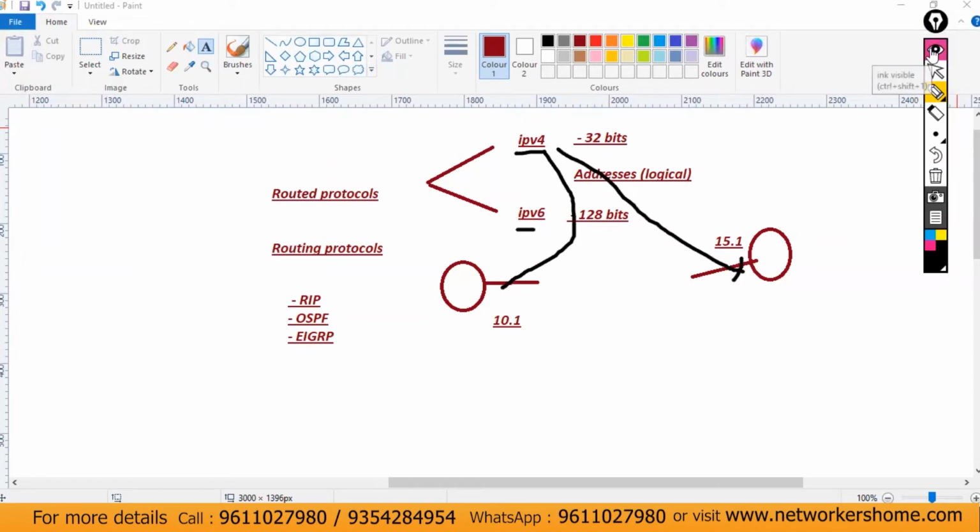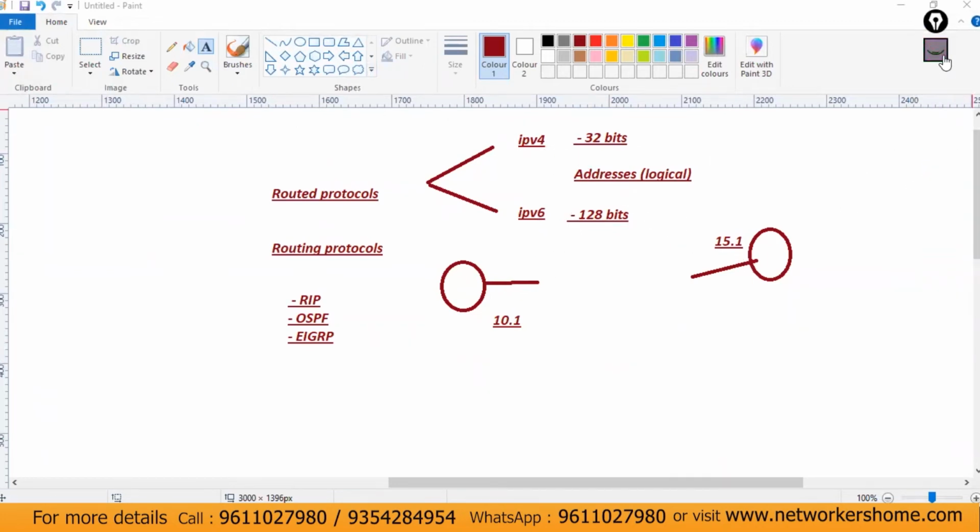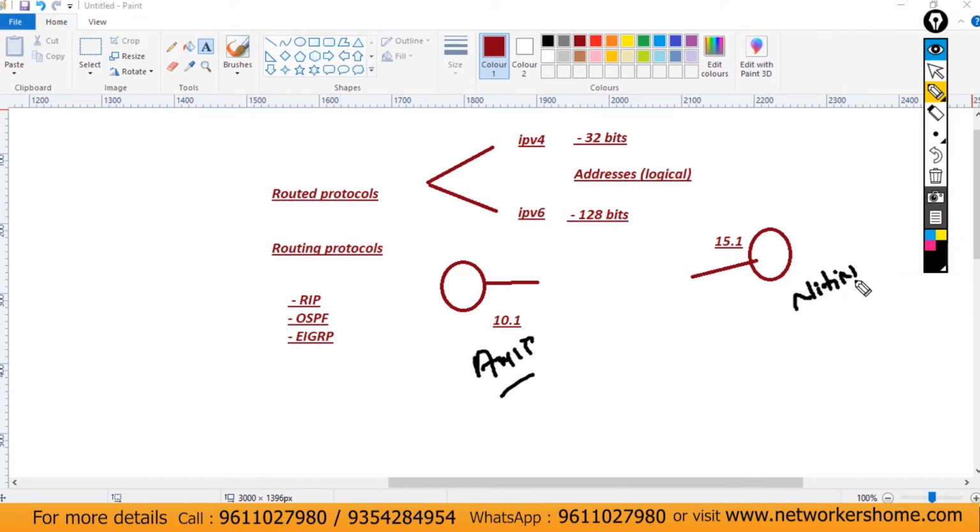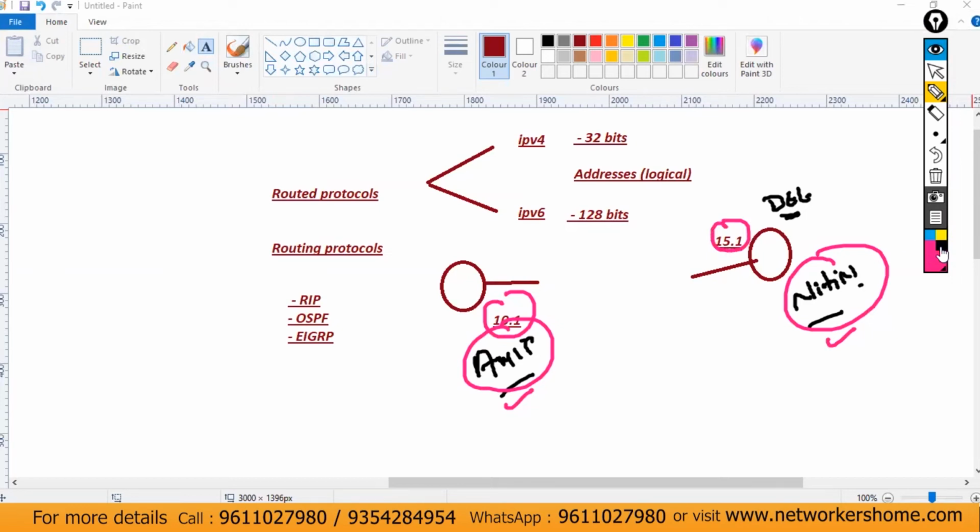So this is what you have assigned the IP, that's fine. But after that, now I'm in Bangalore. My name is Amit. One of my friends, his name is Nitin, and let's consider he's in Delhi. I have to send some data. That's fine. Amit is fine and Nitin is fine. Amit and Nitin is what? This is a kind of identity here. So same, 10.1 and 50.1 is what? That is a kind of identity.